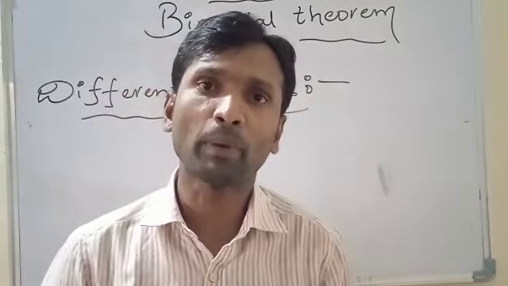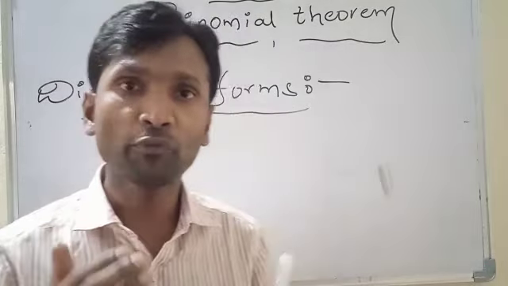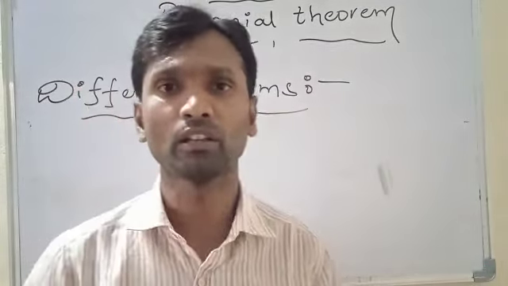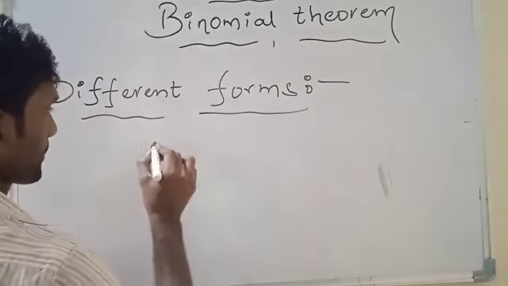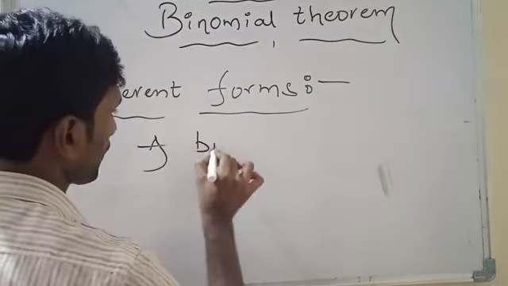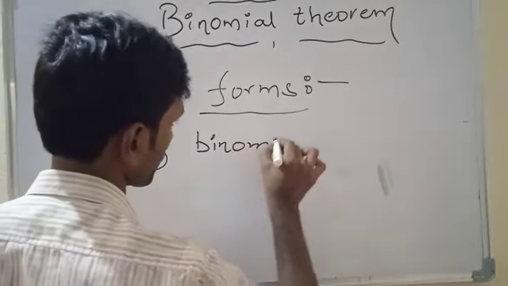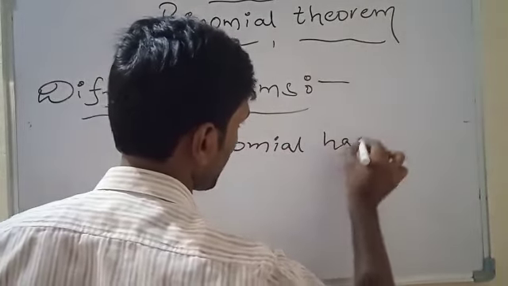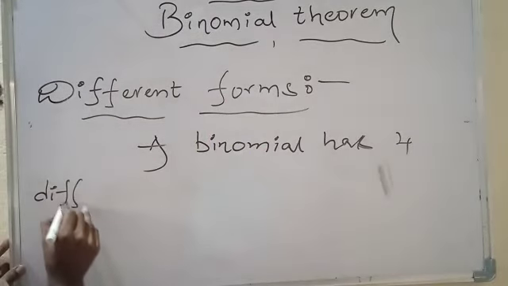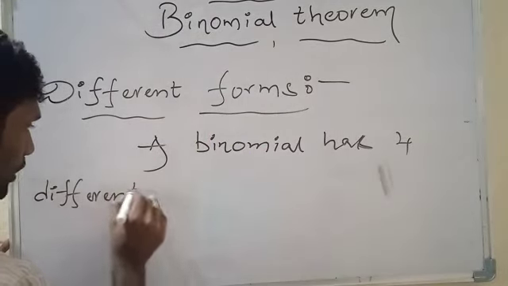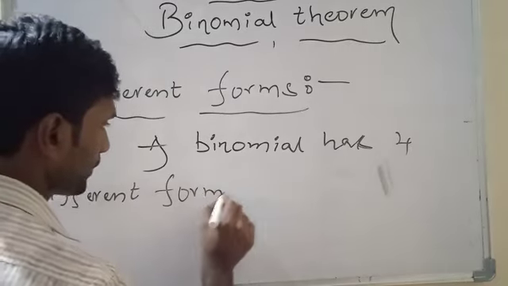Enter in this chapter binomial theorem. How many forms are there for a binomial? See this one. A binomial has four different forms.